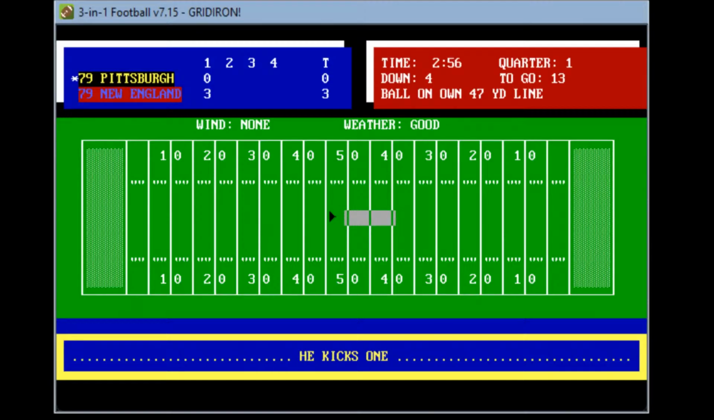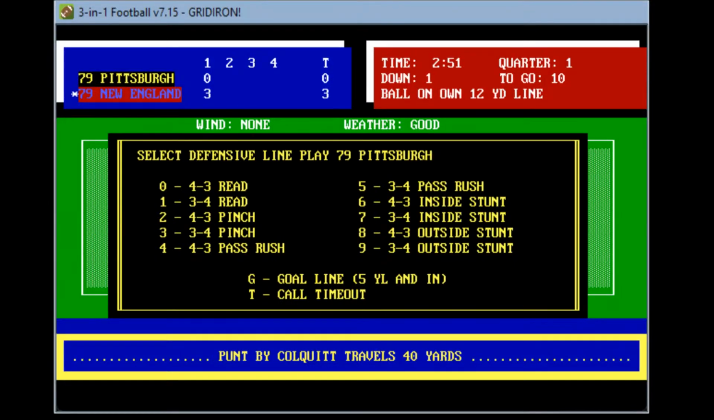He takes the snap. He kicks one. It's high, spiraling, traveling 40 yards. And he'll take it at his own. Oh, he stops him at the 12. So with 2:51 to play here in the first period, it's New England 3, Pittsburgh nothing. So it's a definite slow start for Pittsburgh.